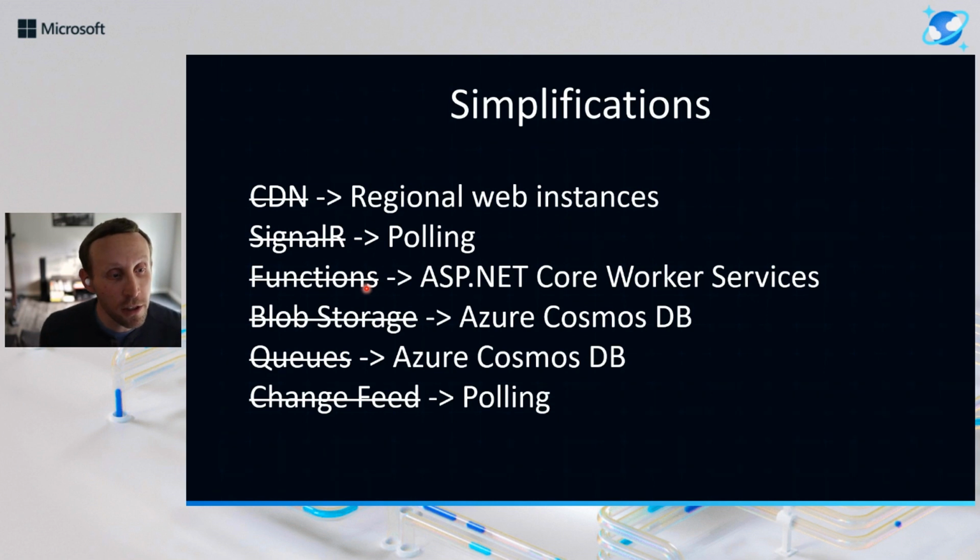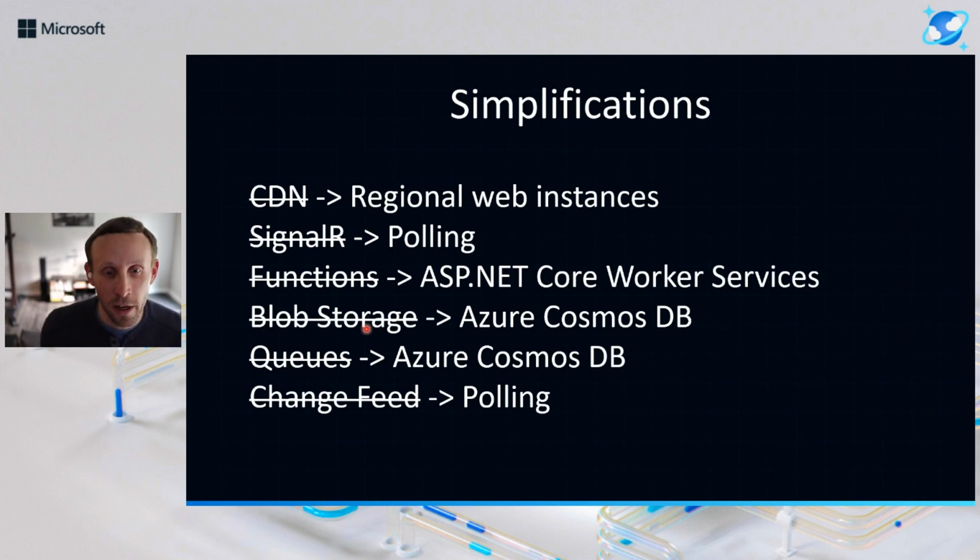What about Azure Functions? So Azure Functions is just what we see in all the tutorials, and it seems like Azure Functions and Cosmos DB somehow go together. They don't need to be, and you can just use ASP.NET Core and worker services to do all the background processing. That's certainly what I would recommend doing, and I would just steer clear of Azure Functions altogether. It's really just a huge bundle of dependencies, going back to what I was saying earlier. So Azure Functions, gone. What about blob storage?